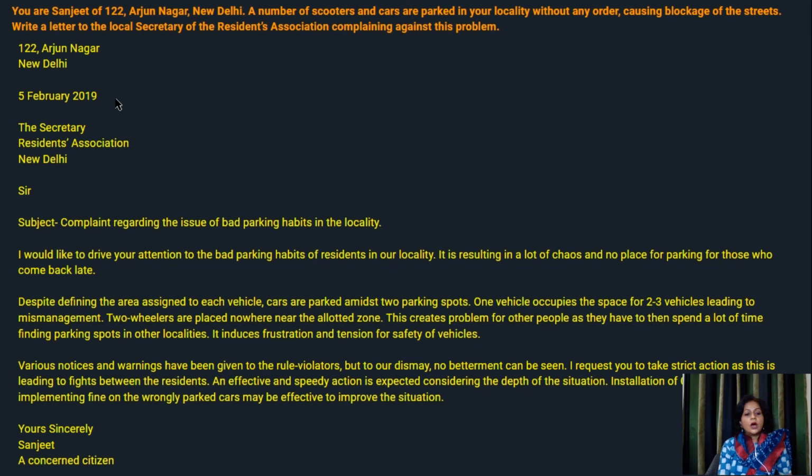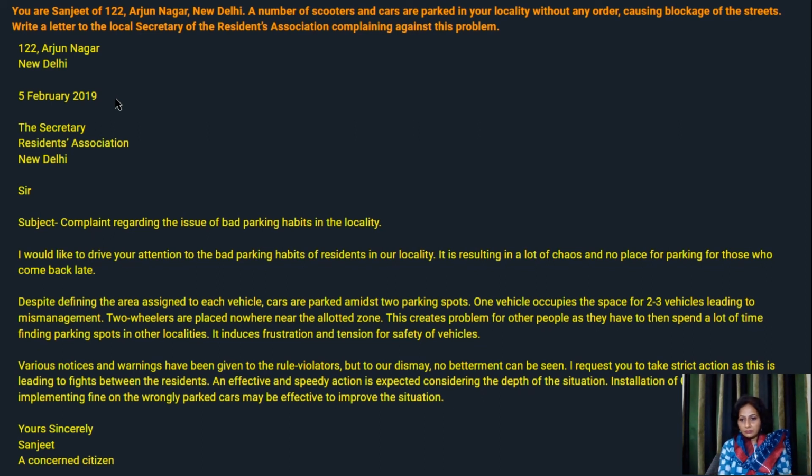Then we move on to the third paragraph. Various notices and warnings have been given to the rule violators, but to our dismay, no betterment can be seen. I request you to take strict action as this is leading to fights between the residents. An effective and speedy action is expected considering the depth of the situation. Installation of CCTVs and implementing fine on the wrongly parked cars may be effective to improve the situation. So in the third paragraph, we have also given the solutions.